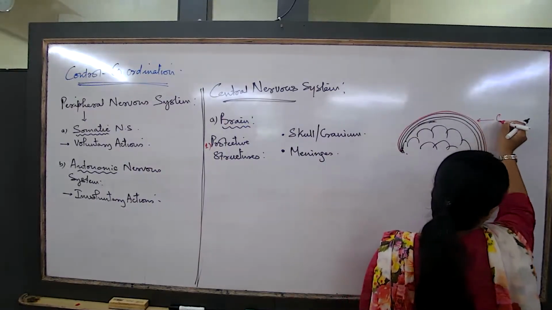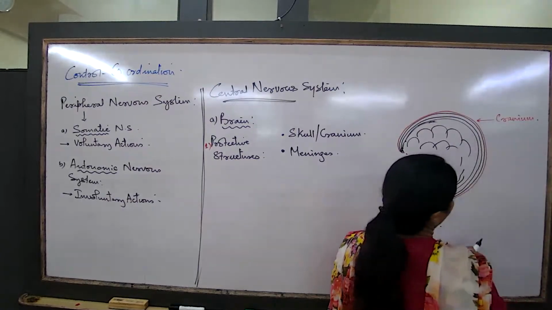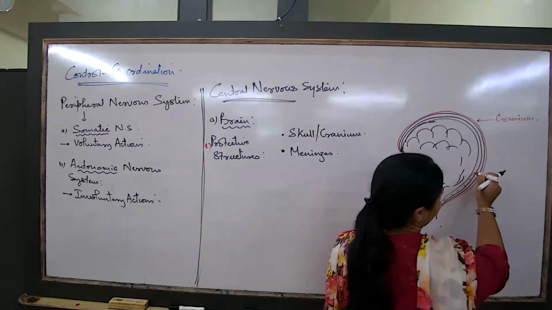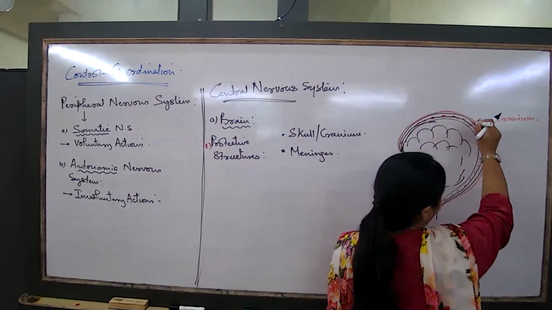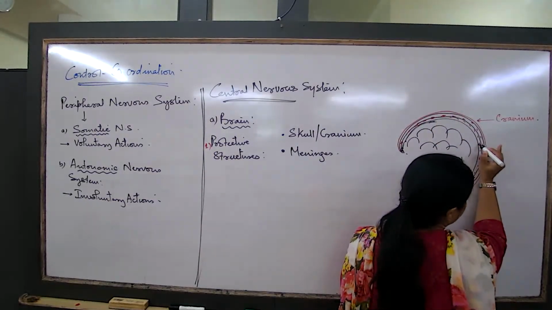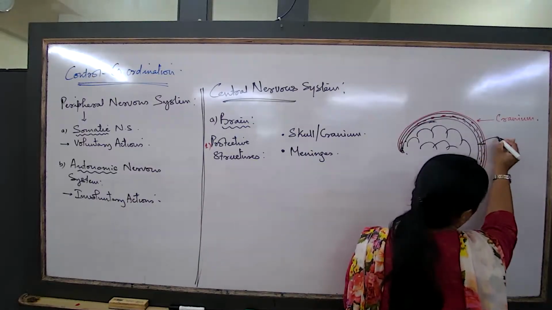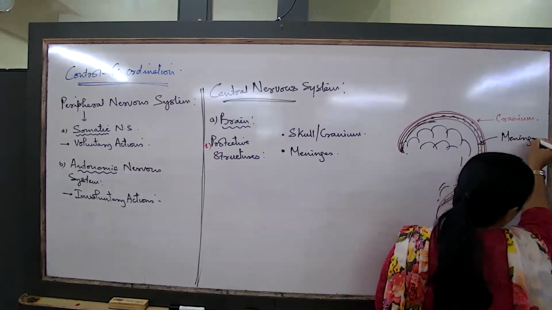The cranium would be the hard, bony cover, the skull. And these layers that I'm talking about, 3 layers, and in between them, there is a fluid. So what is this entire layer known as? This is known as the meninges.